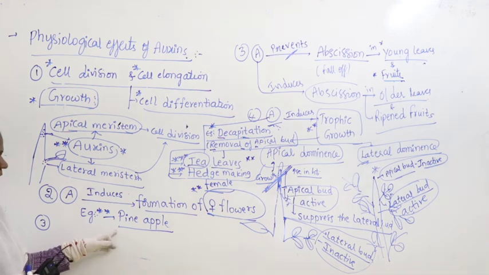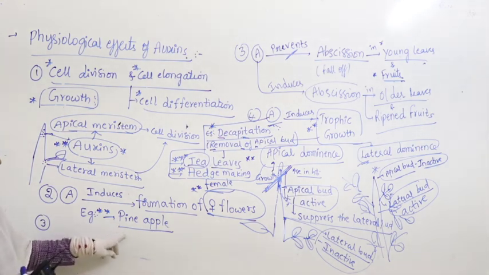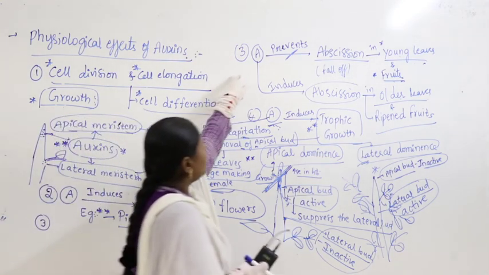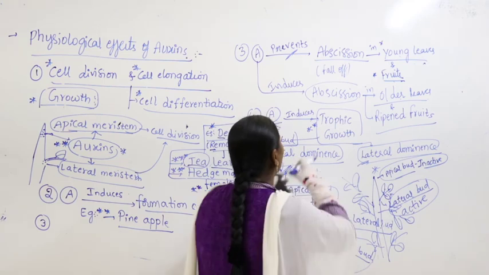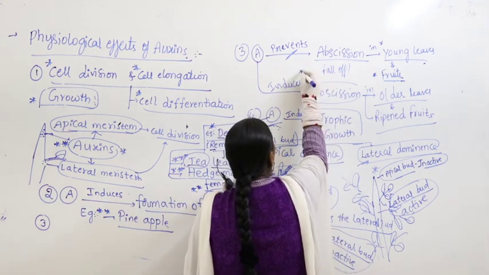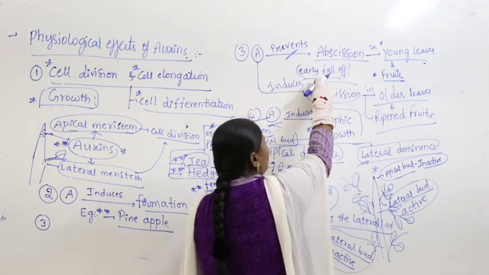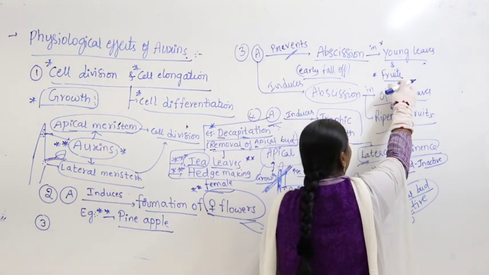Especially you have to remember this is most commonly observed in case of pineapple. Similarly, auxin prevents abscission, meaning what? Early fall off. Better you write down early fall off. It prevents early fall off of young leaves and fruits.